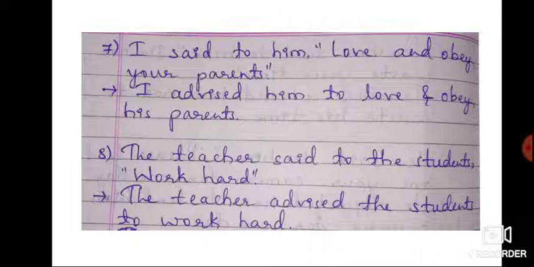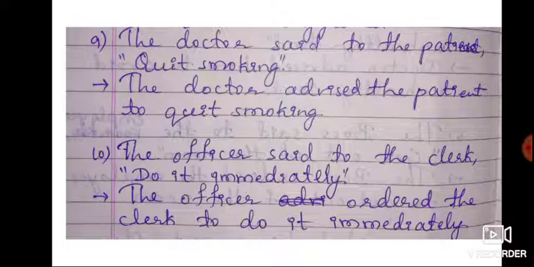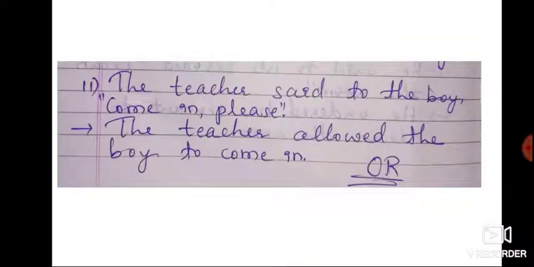I said to him, love and obey your parents. I advised him to love and obey his parents. The teacher said to the students, work hard. The teacher advised the students to work hard. The doctor said to the patient, quit smoking. The doctor advised the patient to quit smoking. The officer said to the clerk, do it immediately. The officer ordered the clerk to do it immediately.